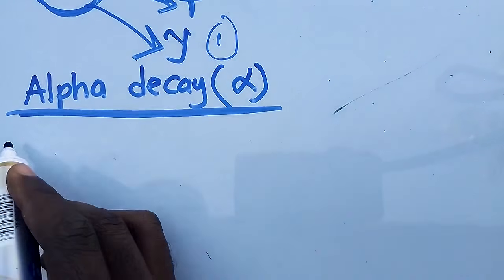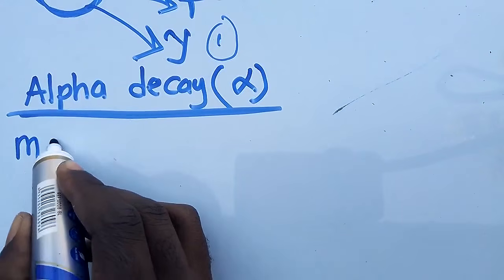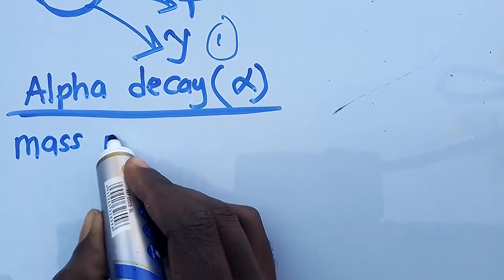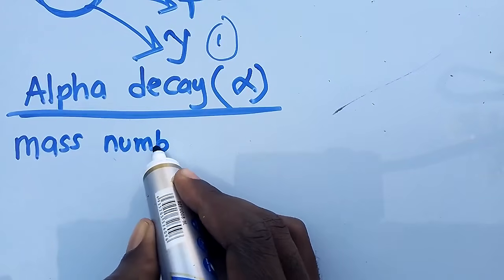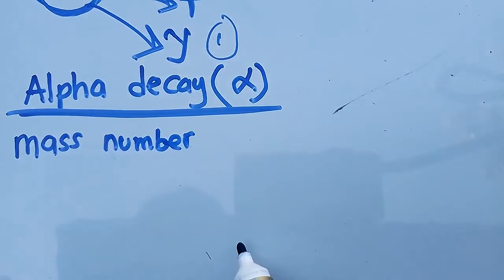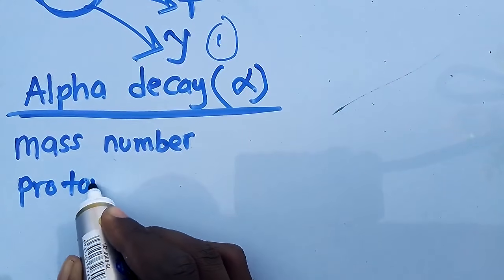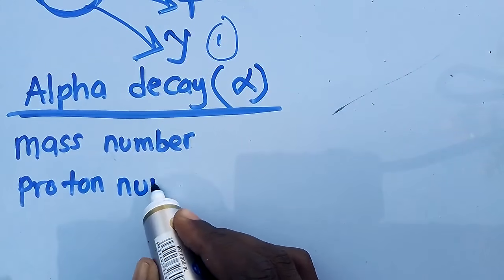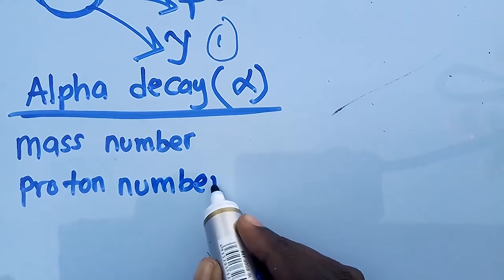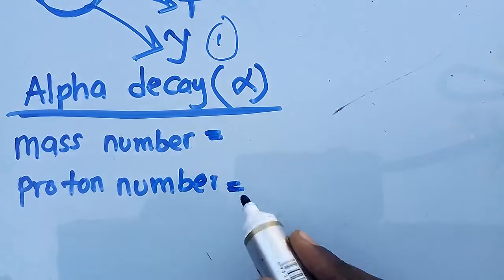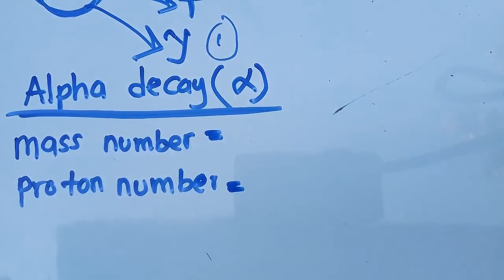You need to talk of the mass number. You need to understand what happens to the mass number, or what happens also to the proton number. So these are what you need to know: the mass number and the proton number. These are the two things that we need to talk about.